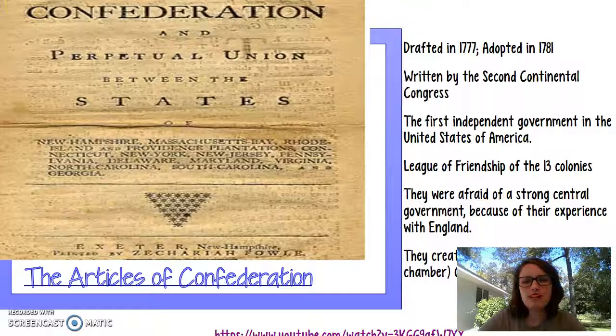And this is because the colonies were afraid of a strong central government because of their experience with England. They didn't want somebody taxing them or telling them what to do, that sort of thing. And they created a unicameral Congress. Okay, so that just means a one-chamber Congress, and that's the only branch of government there was. There wasn't a legislative and there wasn't an executive. There's just one branch of government under the Articles of Confederation, and that is a unicameral Congress, meaning just one house in the Congress, not two like we have today, just one.